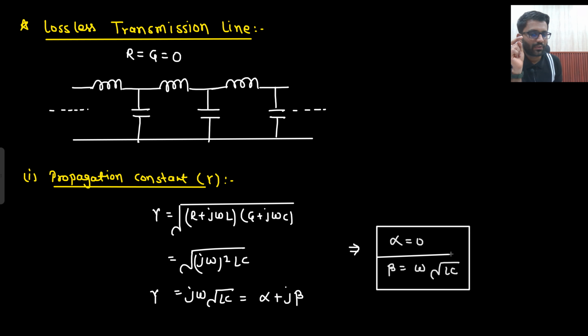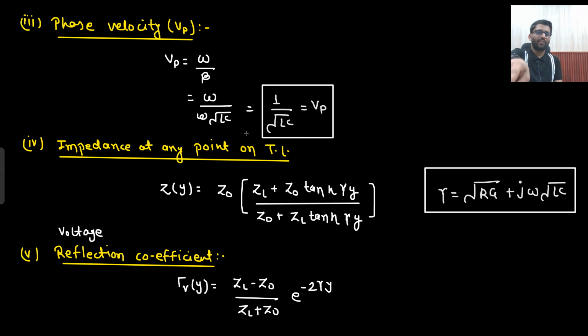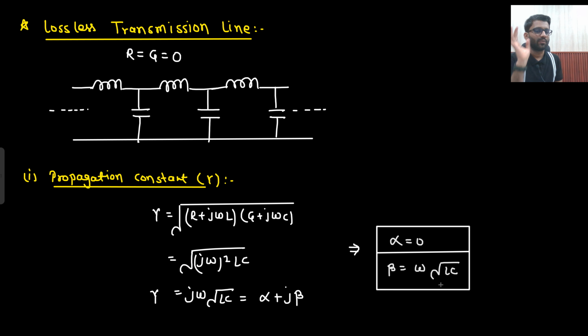So the beta value is not changing. Beta value is the same. Here also it was omega under root LC. Here also it is omega under root LC. But in the previous case alpha was under root RG. Here alpha is equal to 0. RG, how can you remember? Rahul Gandhi. Okay. If you want to remember, in that manner you can remember. Otherwise it will come to you. Rahul Gandhi, RG.